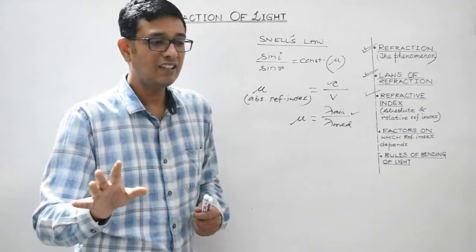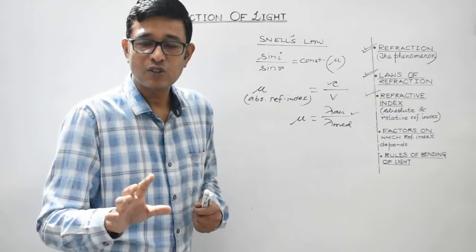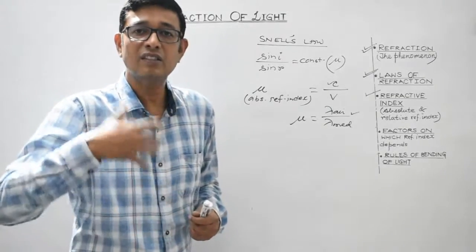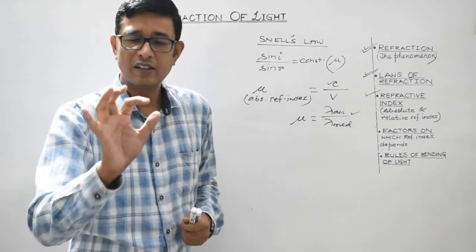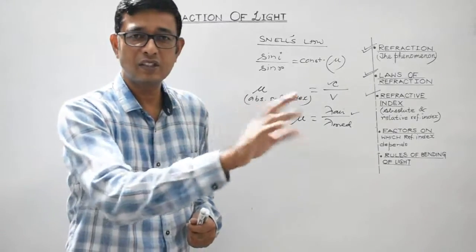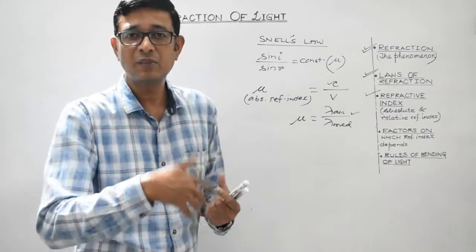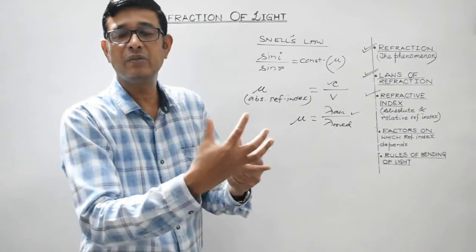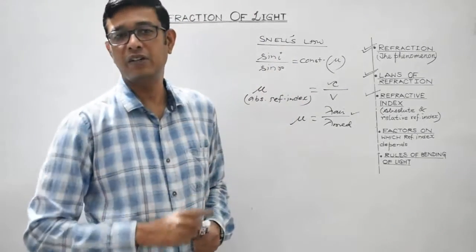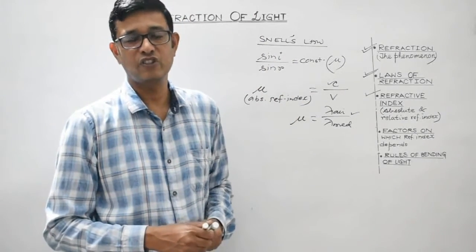What I mean to say is that refractive index of different media is different. Students, look, density of different media is different. So refractive index does depend upon the density, upon the nature of the medium. The denser the medium is, the more is the refractive index of that particular medium under consideration.